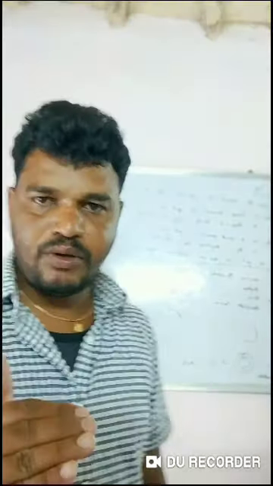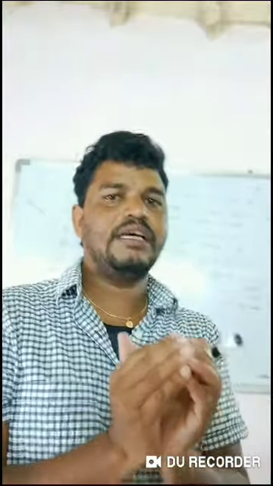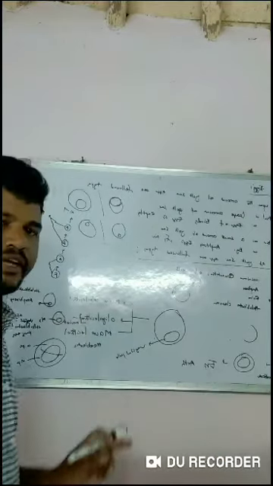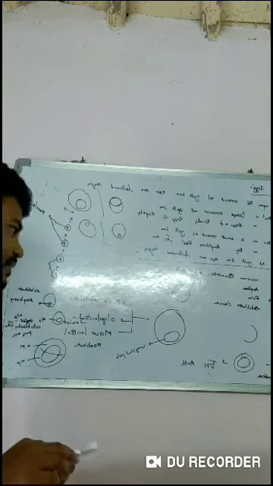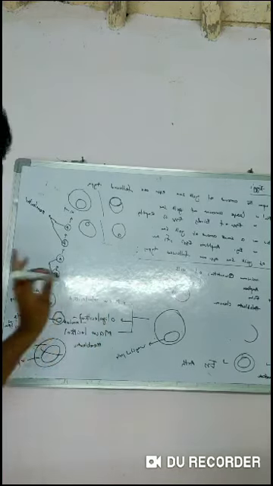What does microtelolecithal mean? Only a small amount of yolk is present. Which type of cleavage is seen in it? Holoblastic. For example, amphioxus: a small amount of yolk is present, situated at the vegetal pole. That is called microtelolecithal. The second one is oligolecithal.